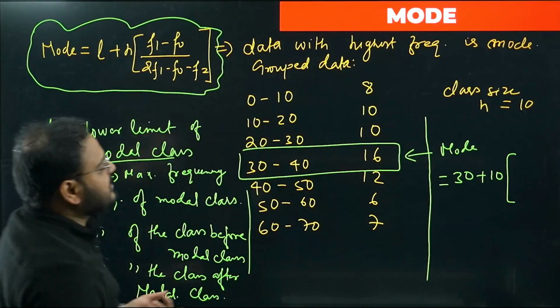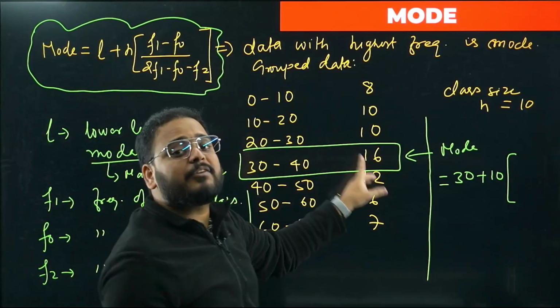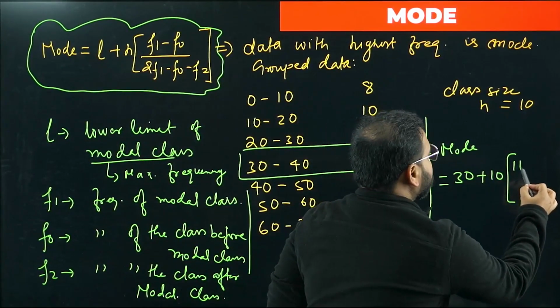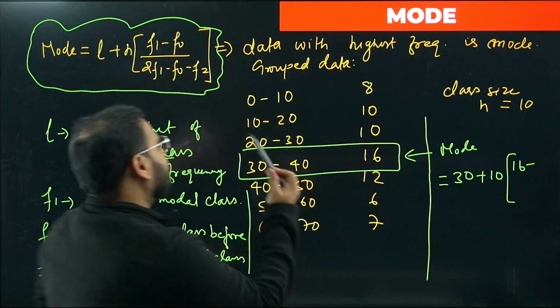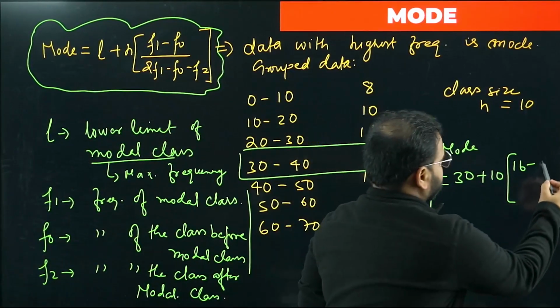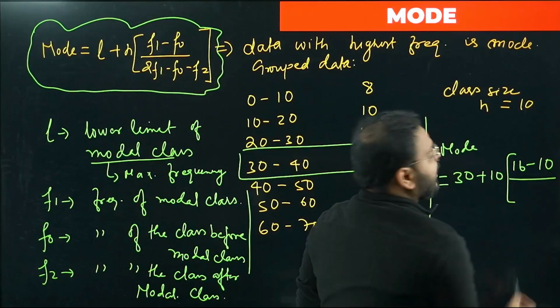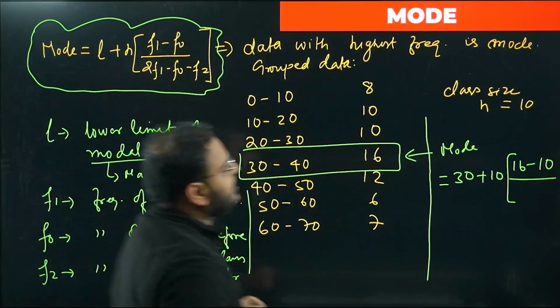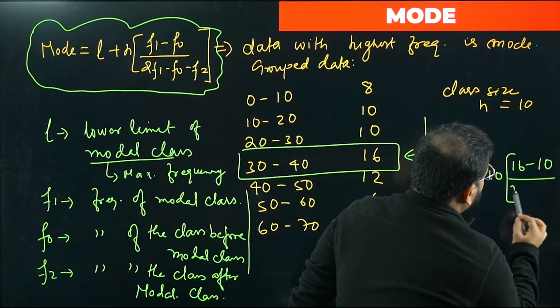F1. What is F1? 16, the frequency of the modal class. So we write 16 minus F0, the frequency of the class before the modal class, so 10, divided by twice of F1, which means 32.